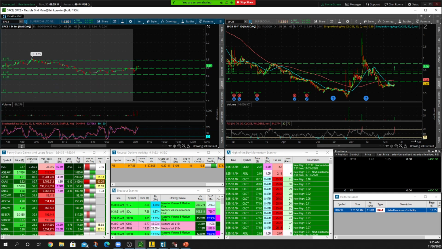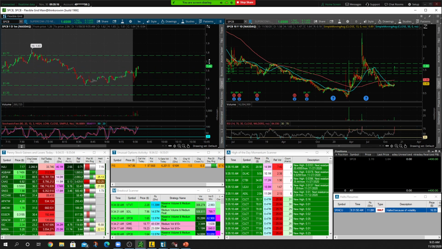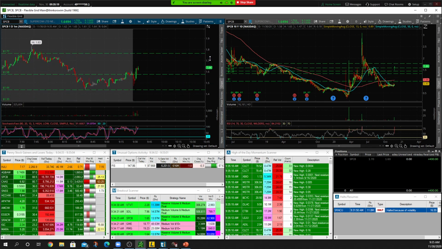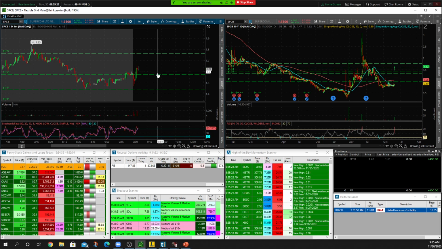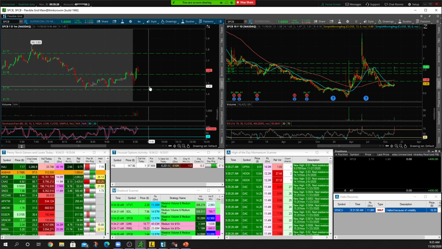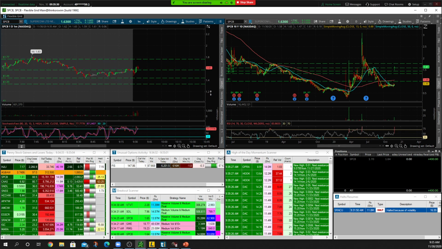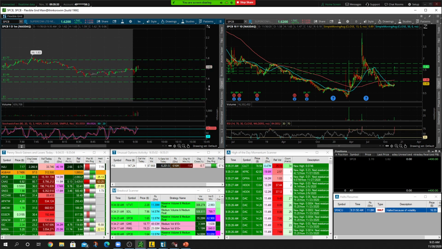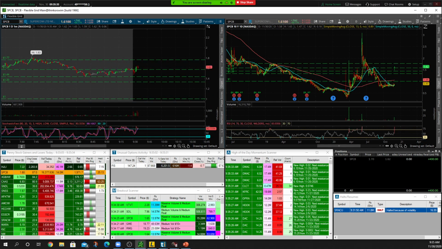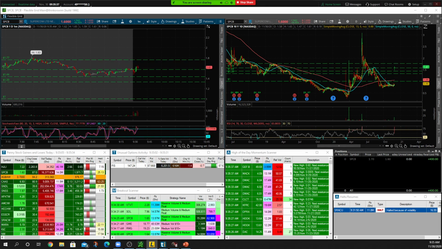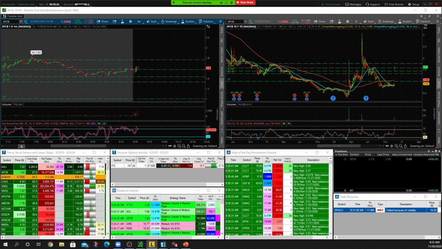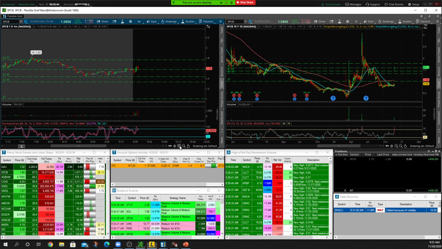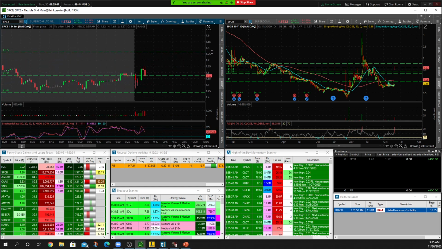All right, so this could definitely push to the 1.80s, guys. So stops are underneath that 1.58. So you're risking, if you took the trade, about 6 cents, and you have room to 1.80. All right, so the stock broke above the open, pulled back, held. You want to have stops about 2 cents under that level if you like this setup. I want to see how this candle closes out in the next 15 seconds.